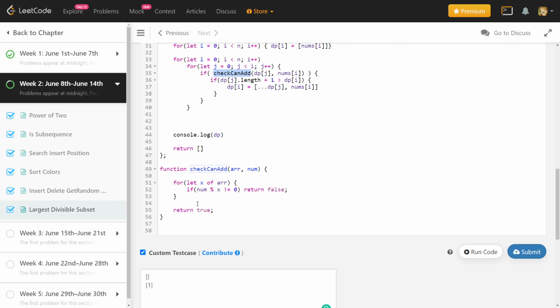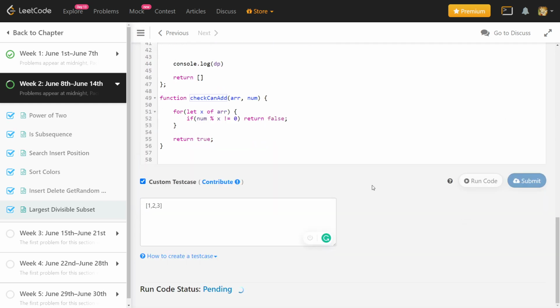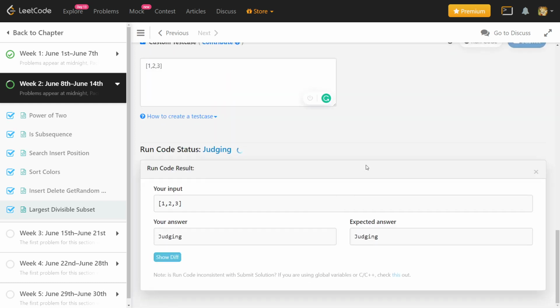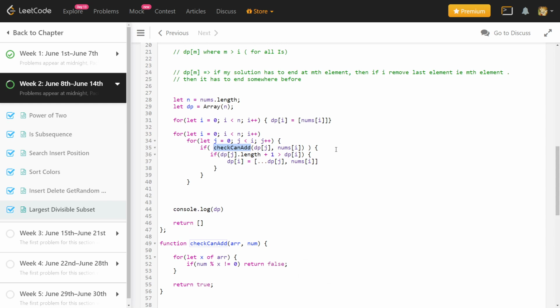So basically what I did is I checked if it is valid to add the ith number to the jth dp. Let's see how my dp looks in that case, so that we can see what it is actually building up. It shows 1 2 3, which is wrong. So let me check what is happening.